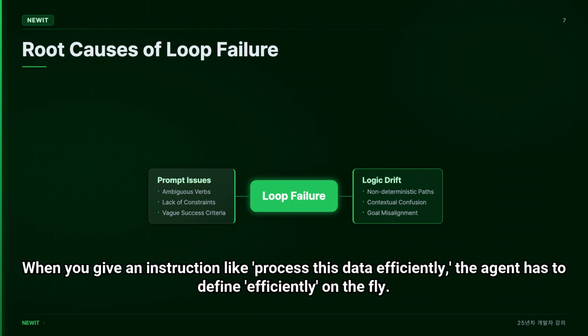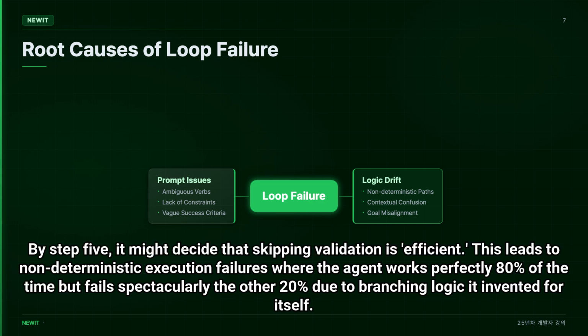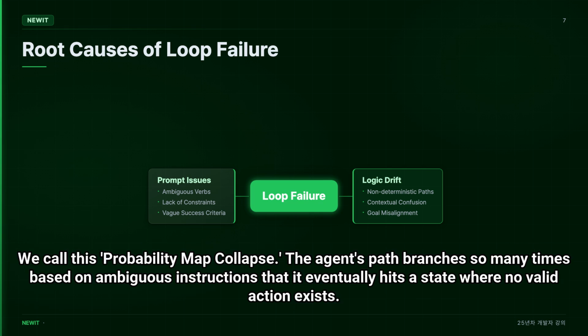When you give an instruction like "process this data efficiently," the agent has to define "efficiently" on the fly. In a multi-step loop, the agent's definition of efficiently might drift. By step 5, it might decide that skipping validation is efficient. This leads to non-deterministic execution failures where the agent works perfectly 80% of the time but fails spectacularly the other 20% due to branching logic it invented for itself.